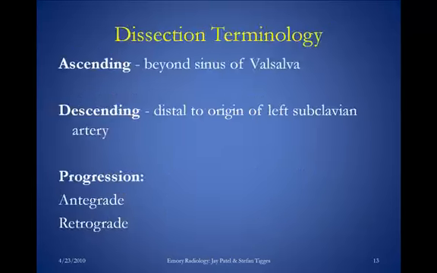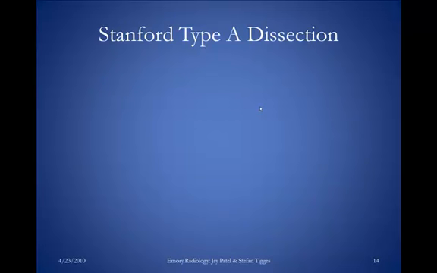The terminology that we just used to describe ascending versus descending dissections comes from these anatomic descriptions. The ascending aorta is considered basically beyond the sinus of Valsalva, and the descending aorta is considered distal to the origin of the left subclavian artery. Aortic dissections can propagate in the antegrade or the retrograde direction. So theoretically, a type B dissection, if it propagates retrograde, can become a type A dissection.